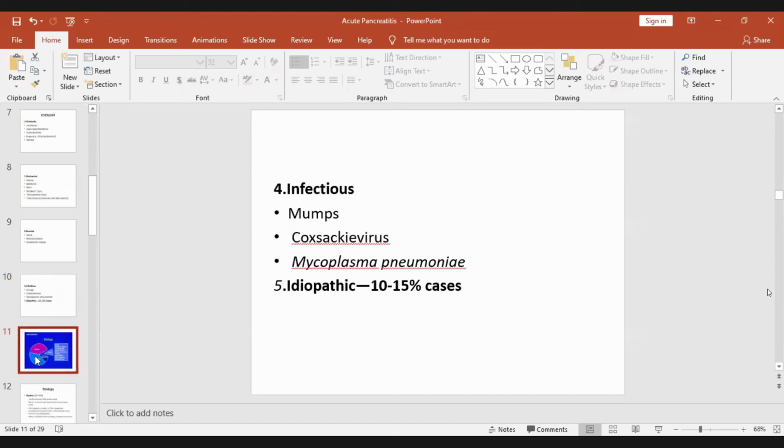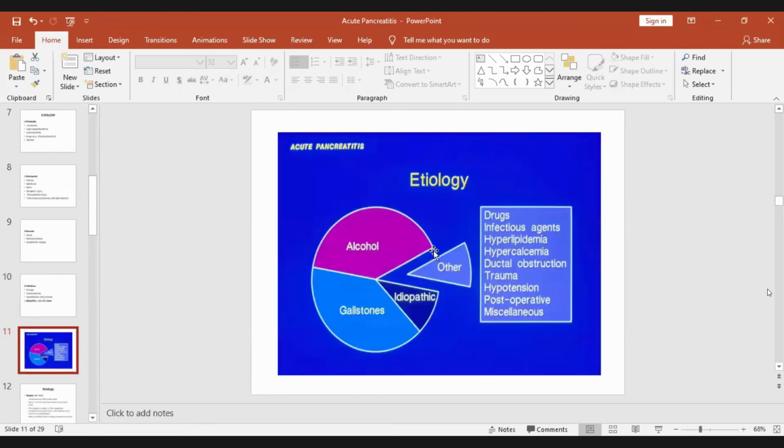Now, as I told you, most of the cases are caused by two things, alcohol and gallstone. Other causes are idiopathic, drugs, infectious agents, all those agents which I told you.